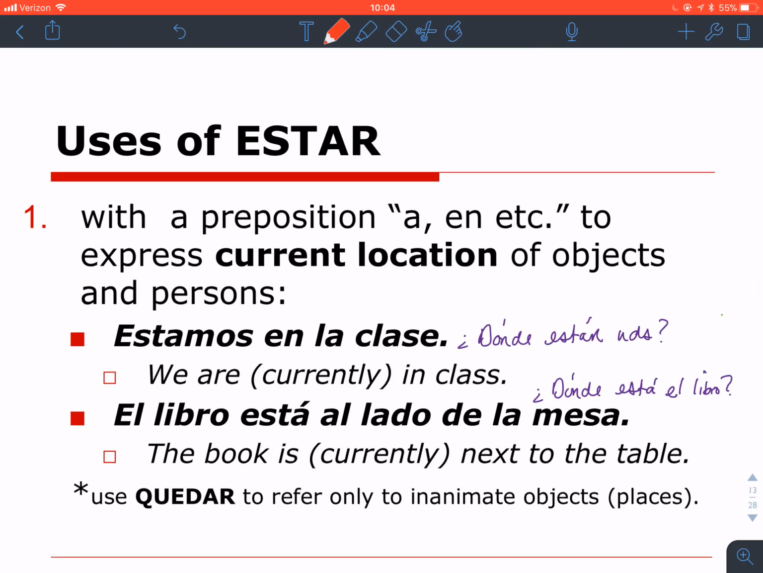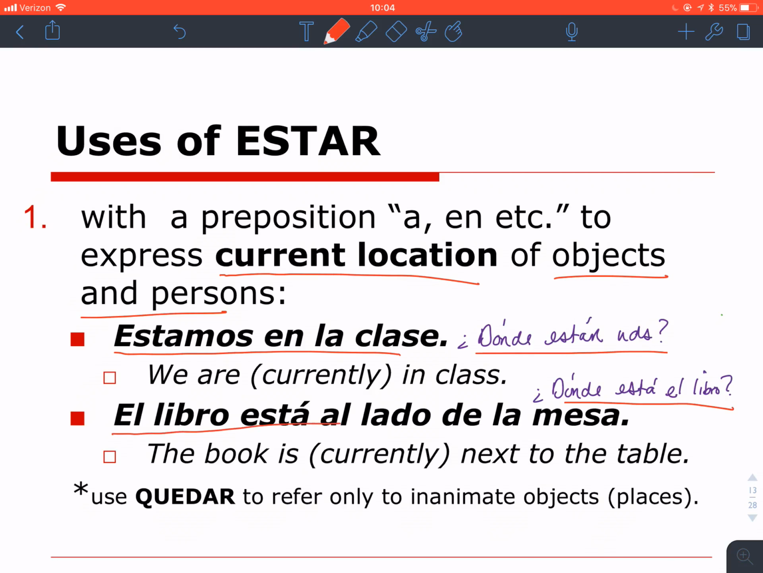Moving on to review the uses of estar. We use it to express current location of objects and persons. ¿Dónde están ustedes? Estamos en la clase. ¿Dónde está el libro? El libro está al lado de la mesa. Of course, here's our preposition, en. And here's another prepositional phrase, al lado. ¿Dónde? Al lado de la mesa. ¿Dónde? En la clase. ¿Están ustedes? Estamos. ¿Está el libro? El libro está.